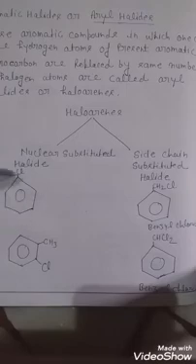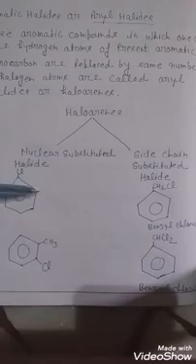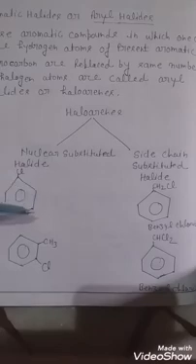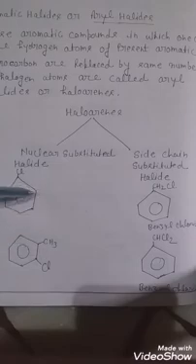In aromatic compounds like benzene, some positions are given below. The first position is called the ortho position. The second position is called the meta position, and the third position is called the para position. If the halogen atom is directly attached at this position, it is called an ortho halide aromatic compound.